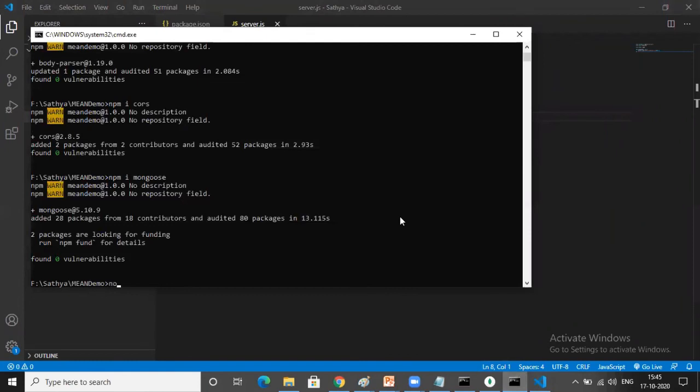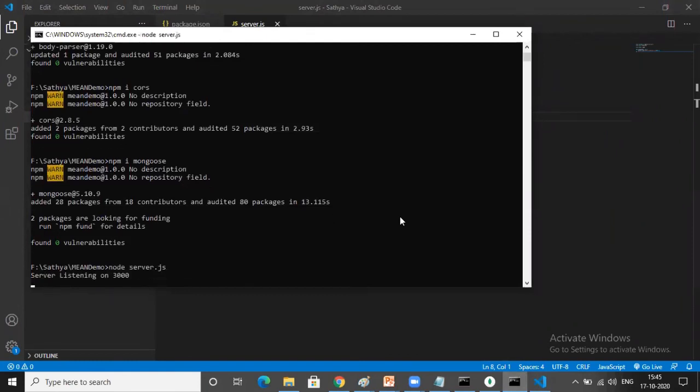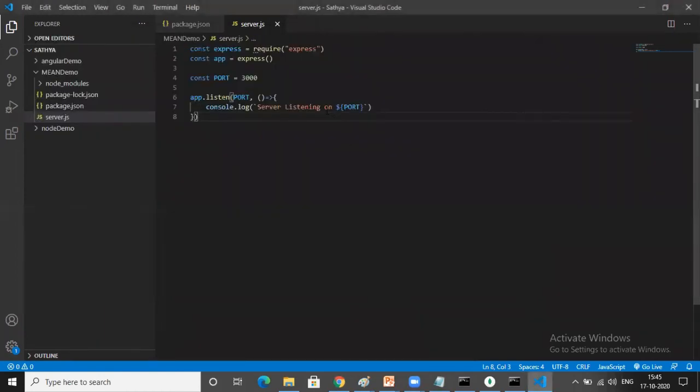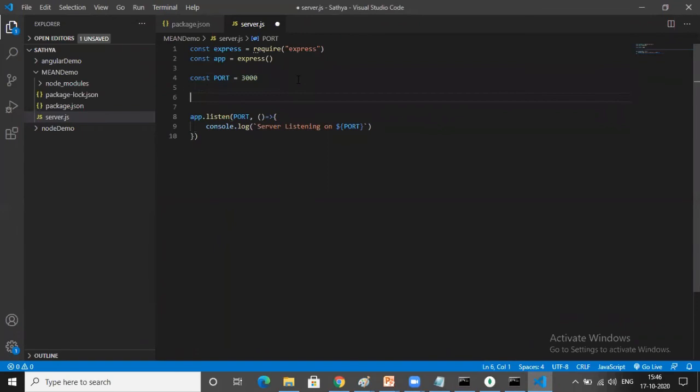So go to your command prompt and type node space server.js. I'm directly executing that file. Yes, server listening on 3000 port number. So my app is running successfully. Is it clear? This is a common step for any Express.js program. These 5 lines of code are fixed for any Express.js program.